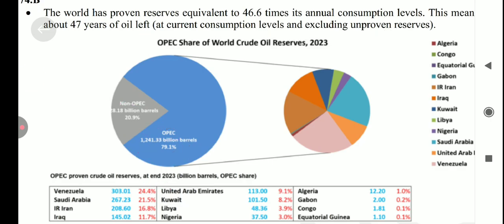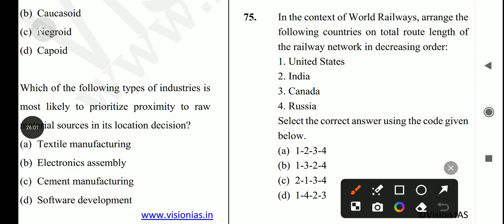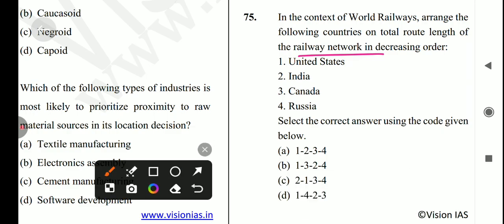Okay, so let's come to the next question which is: in the context of world railway, arrange the following countries on total route length of railway network in decreasing order. Okay, so first is सबसे ज़्यादा कौन सा है? So first is USA, then Russia, then India, and then Canada. So the answer for this question is option number D, 1 4 2 3 is the correct answer for this question.